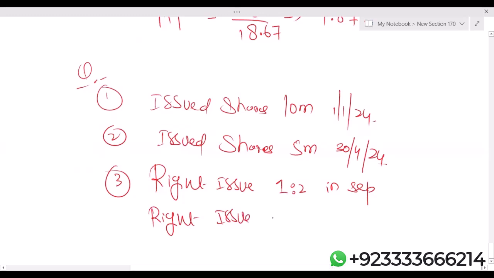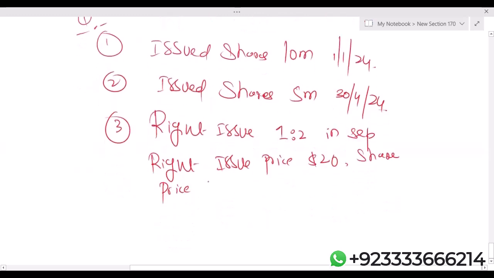Right issue price $20. Share price before right is 25.